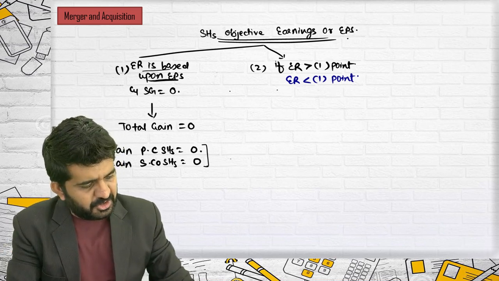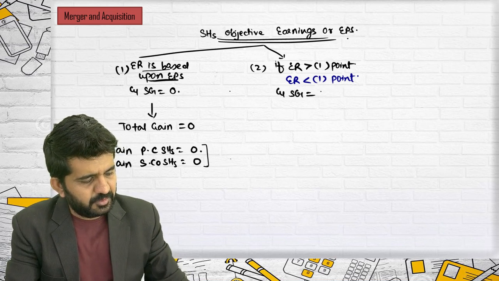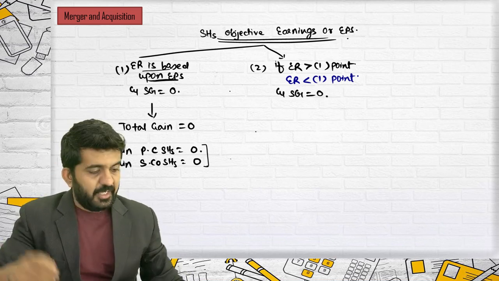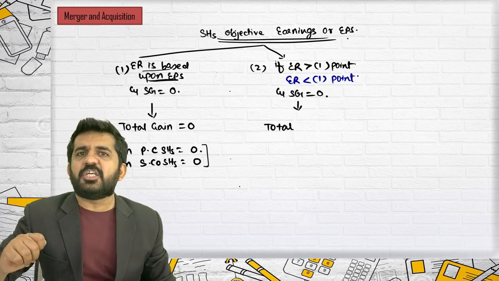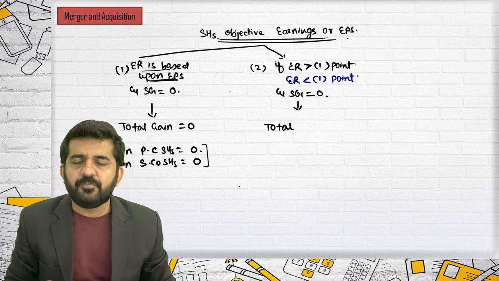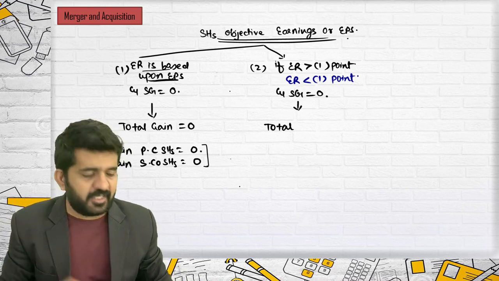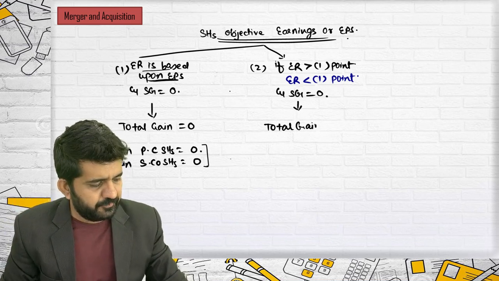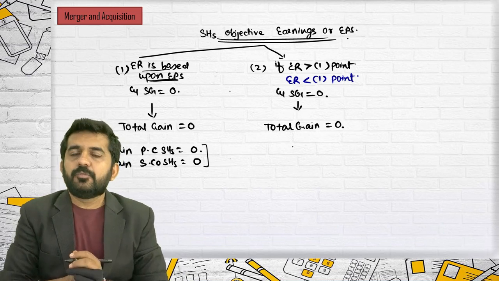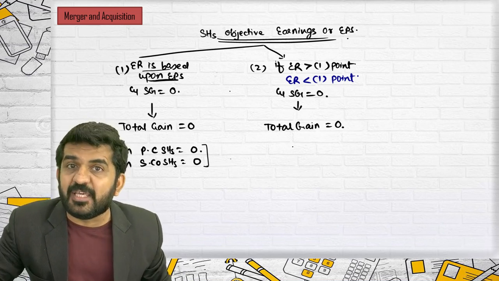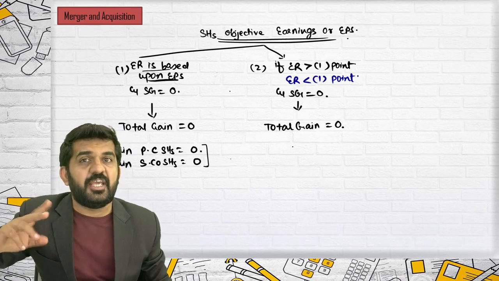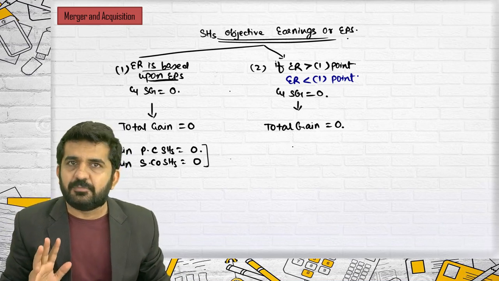And synergic gain is 0. In this case, believe me, as a synergic gain in terms of earnings is 0, when you will find out the total gain of merger, it will be 0. But as the exchange ratio is not based upon EPS, there will be change in gain and loss of purchasing company and selling company shareholders.